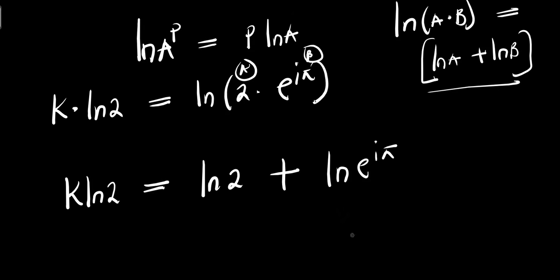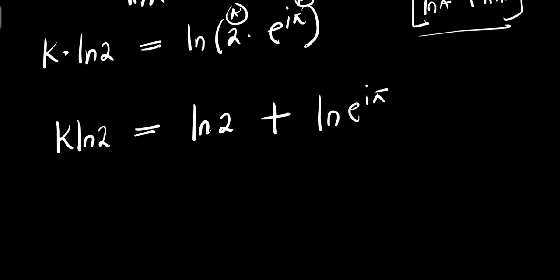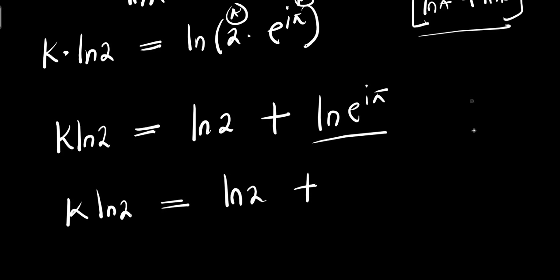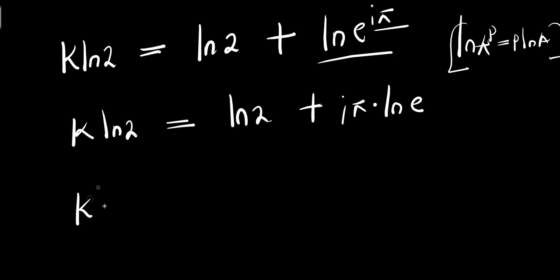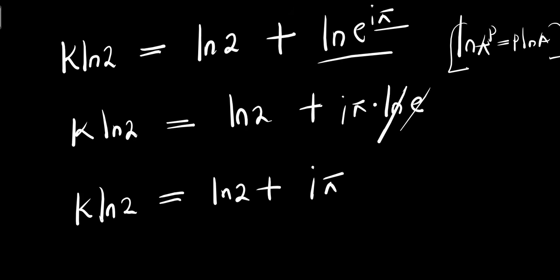Applying that here, I can have k times natural log of 2 equals natural log of 2 plus, for this, remember the identity, natural log of a power b equals b times natural log of a. So we have i times pi times natural log of e. So from here, I have k times natural log of 2 equals natural log of 2 plus i times pi, because natural log eliminates e.